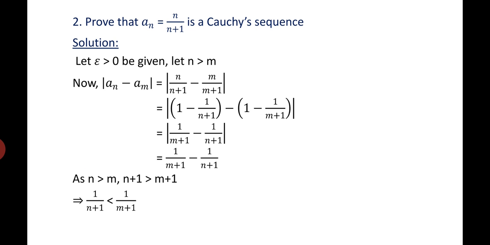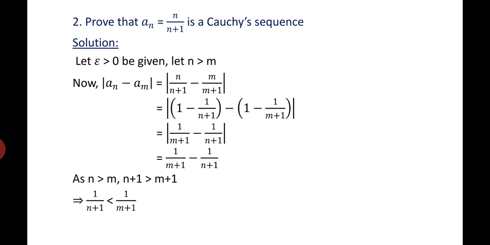Let's consider a second problem. We have to prove a_n = n/(n+1) is a Cauchy sequence. Let epsilon greater than 0 be given. Let n be greater than m. Let's consider |a_n - a_m|.